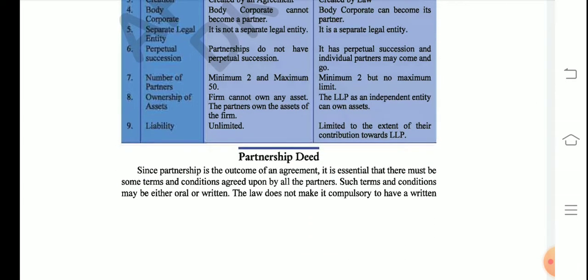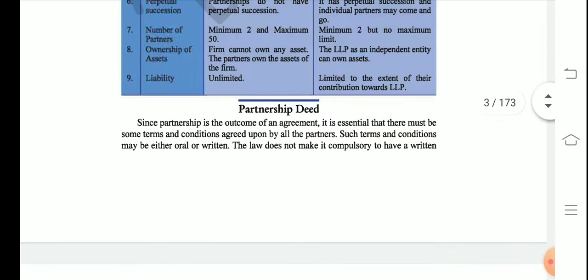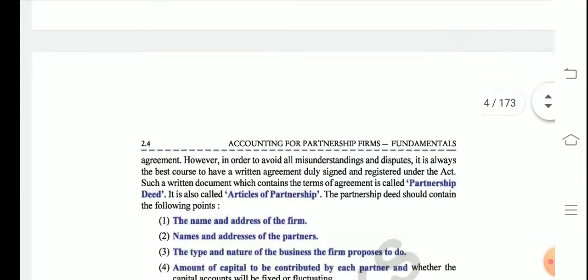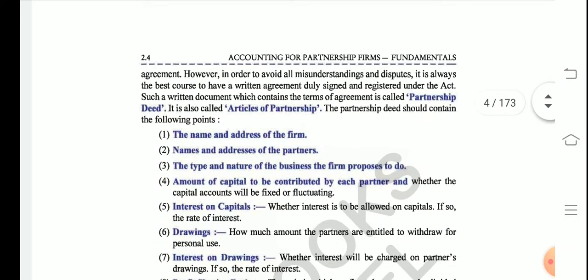So the next topic is partnership deed. Students, you already know partnership deed is like an agreement between the partners, with their terms and conditions. This could be in written or oral form, and it is not compulsory for the partners to develop a partnership deed. It is optional, and it is good for the partners to develop one. If they develop a partnership deed, they could actually benefit from it.